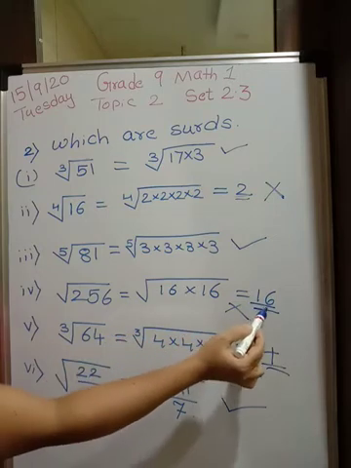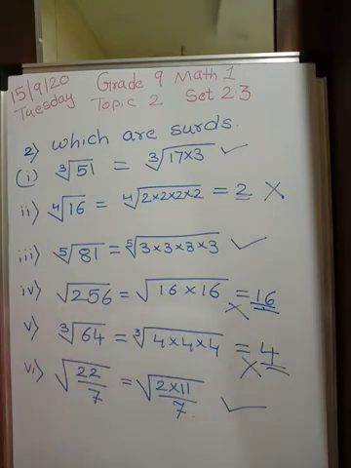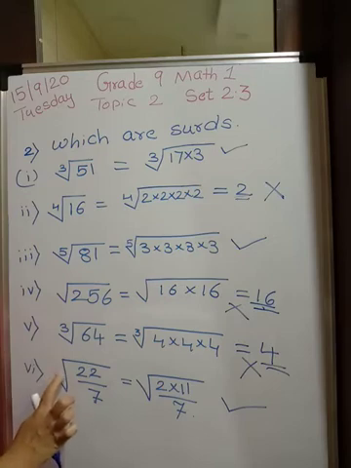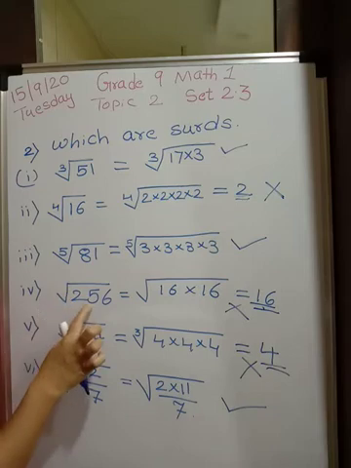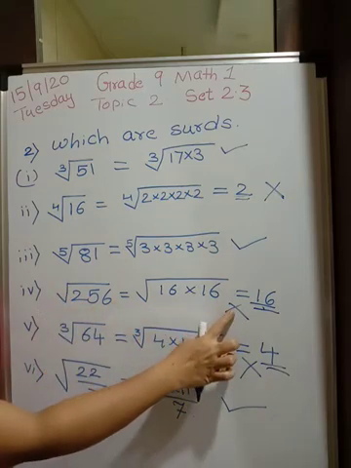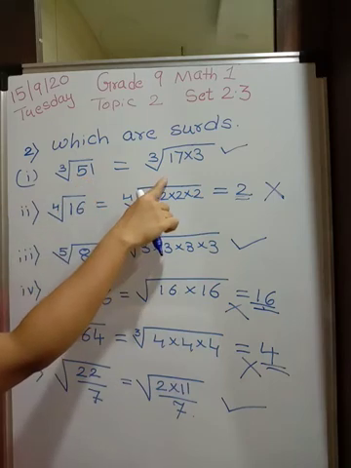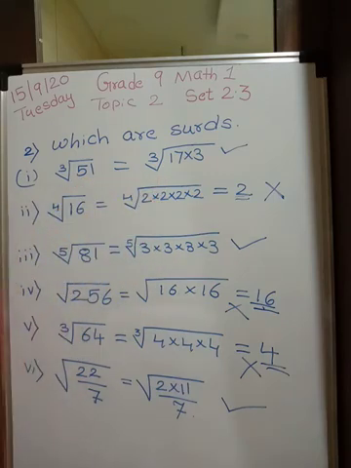We should not be getting the perfect rational number at the end. You should be getting an imperfect, or you may say irrational number, then only it will be a surd. So in short, square roots of all imperfect squares are surds. Square roots of perfect squares are not surds. Okay, cube roots of imperfect cubes are surds. Okay, in those terms you remember. Let's go for the next question.